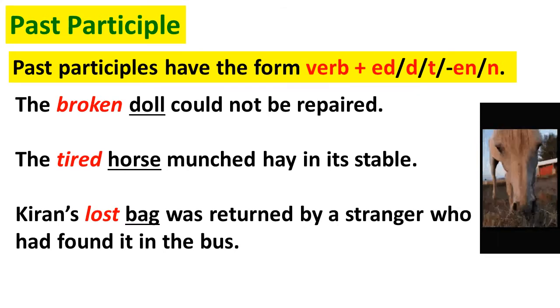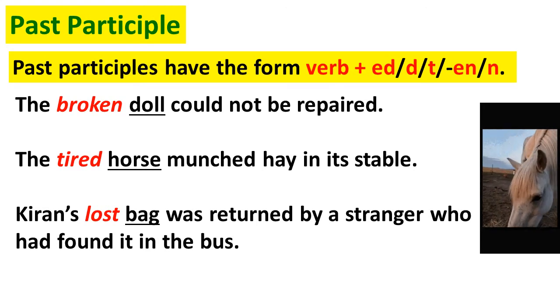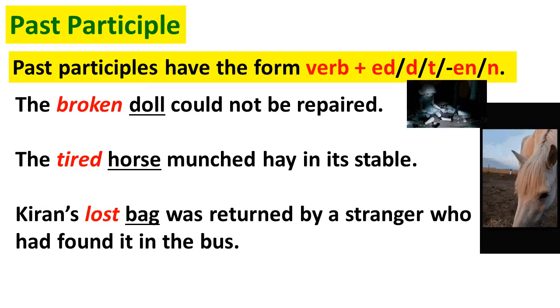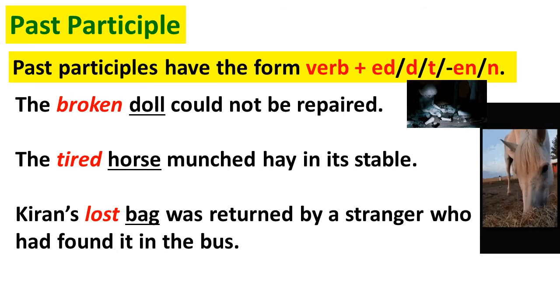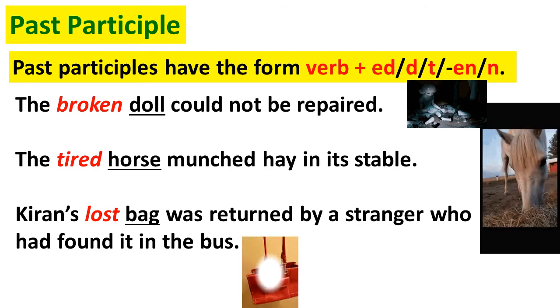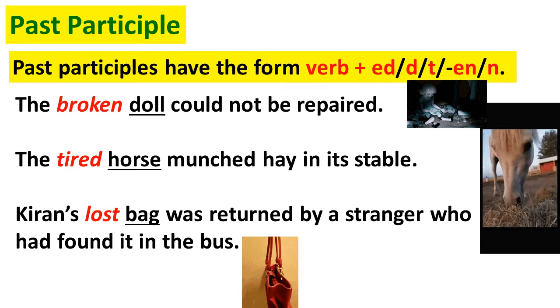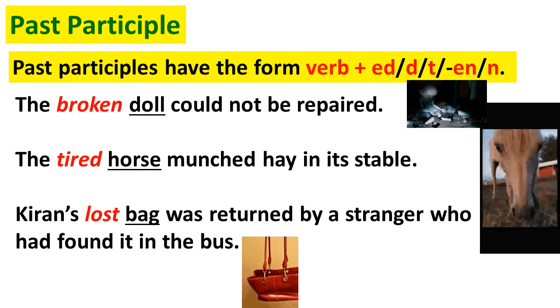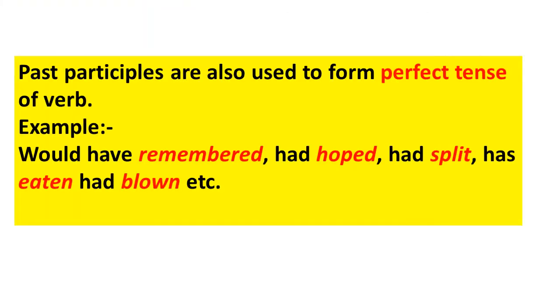The past participle usually ends in ed, d, t, en, or n. For example, the broken doll could not be repaired, or the tired horse munched hay in its stable. Kiran's lost bag was returned by a stranger who had found it in the bus. Past participles are also used to form the perfect tense of the verbs. For example, would have remembered, or had hoped, had split, had eaten, or had blown, etc.